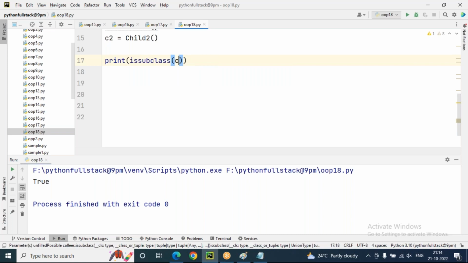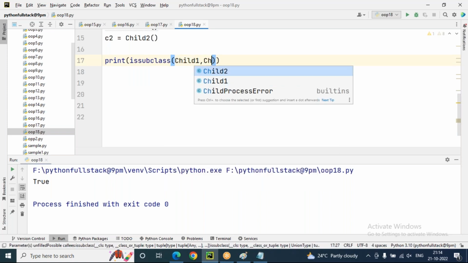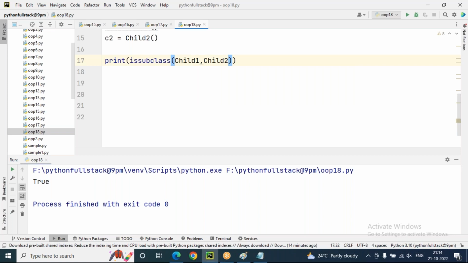Is Child1 a subclass of Child2? No, sir, it's not correct, because Child1 and Child2 both are subclasses, but you are checking whether Child1 is a subclass of Child2 only. That's not correct, so look at your false.